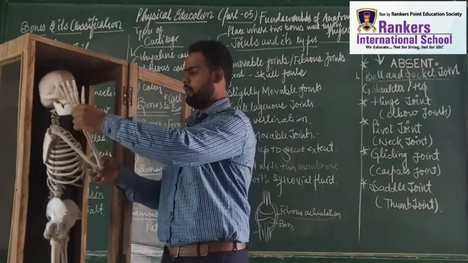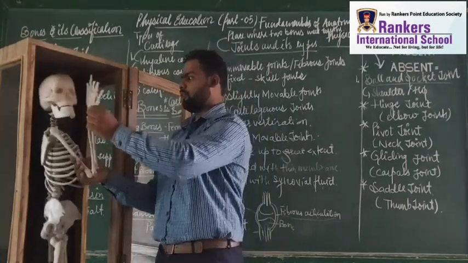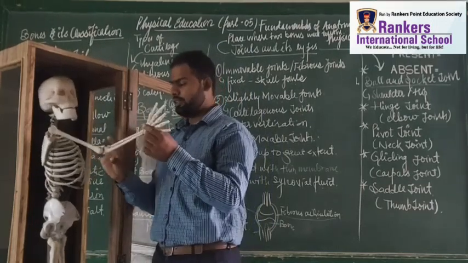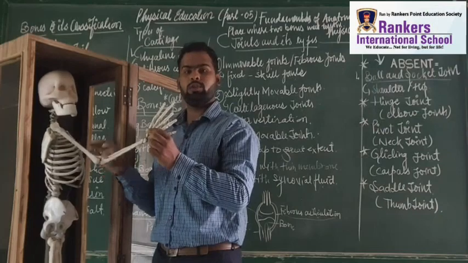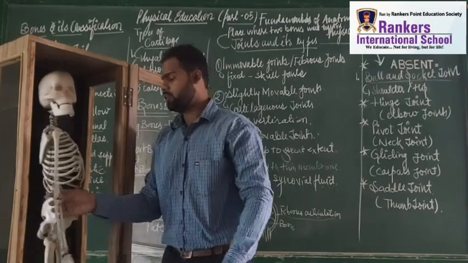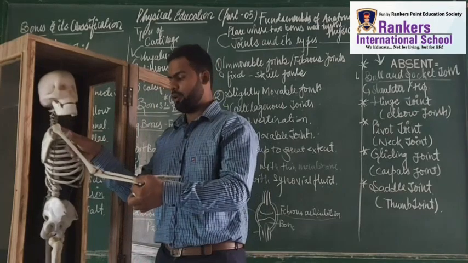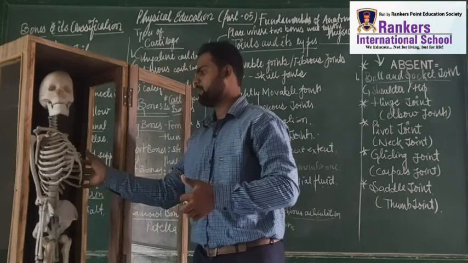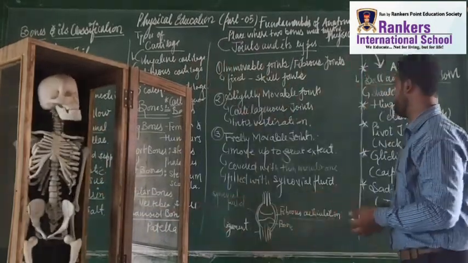I can do it like this, and in the same way Mr. Boni can also do it. So this joint is the hinge joint. The elbow joint is also called the hinge joint. Got it at this point? So we have cleared two things. Ball and socket joint means the shoulder joint. Hinge joint means the elbow joint. This much part is clear. Now we can make Mr. Boni stand properly.